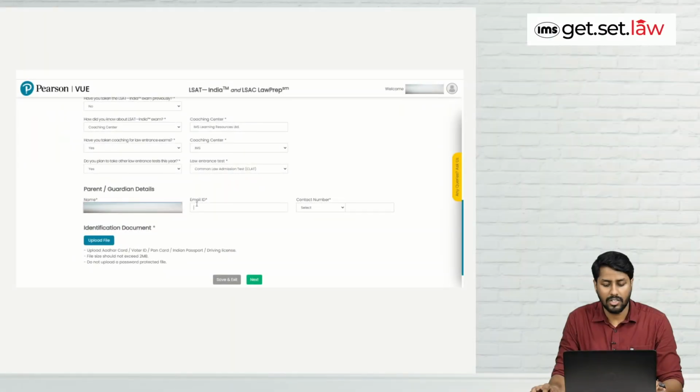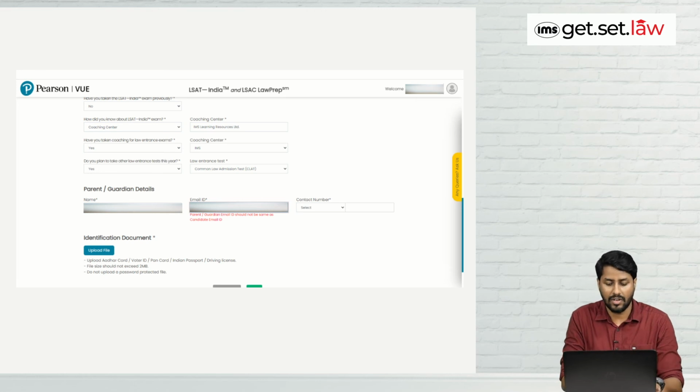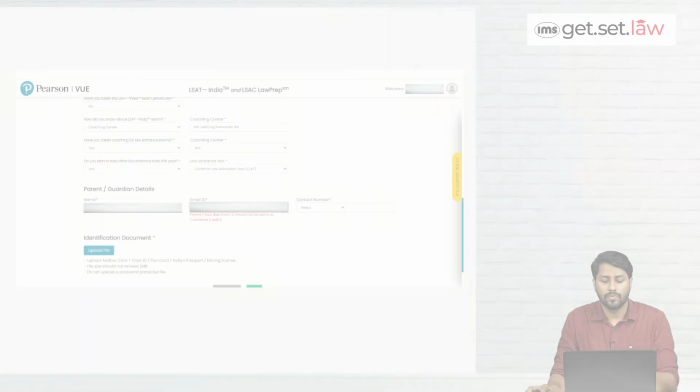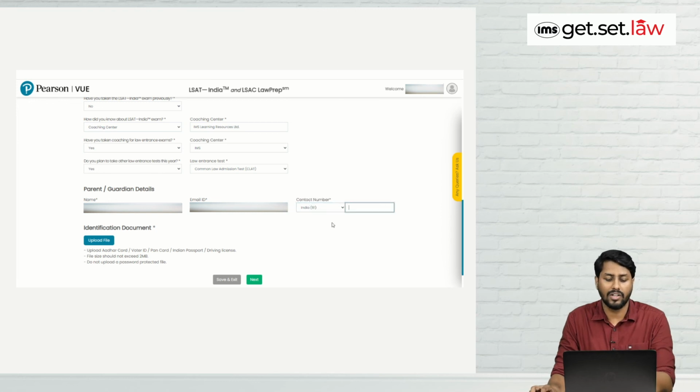This is the name, then email ID. And also keep one thing in mind, that the email ID of the parent or guardian should not be same as candidate email ID. So I will have to again fill it. Now you will have to choose the contact number. First of all, you will have to choose the code. That is for India is 91. And then you can fill the contact number.